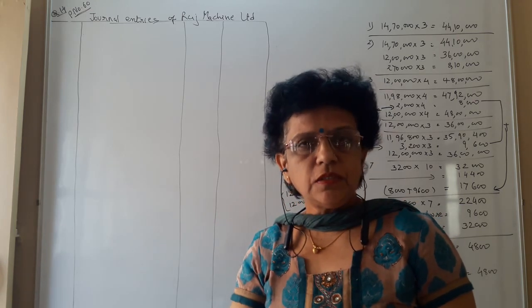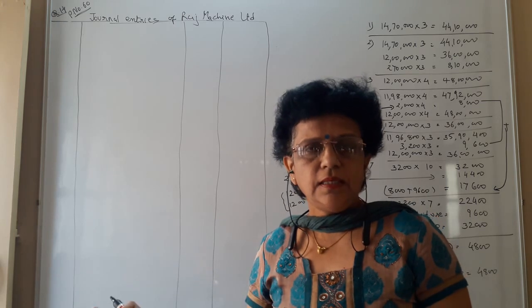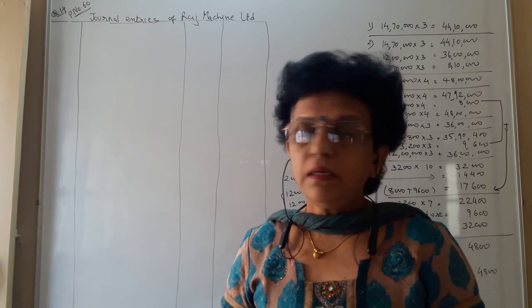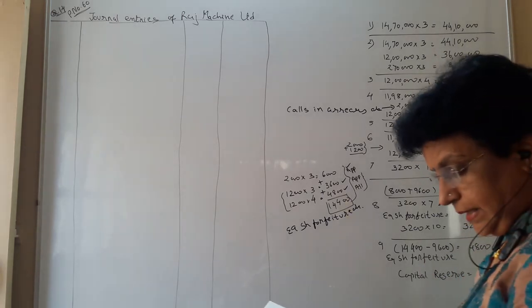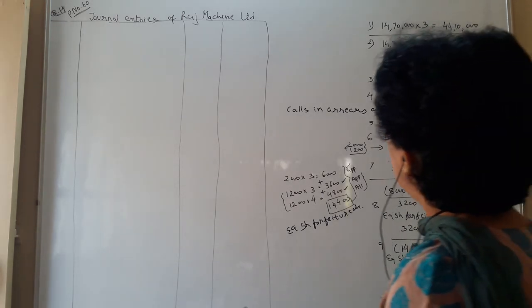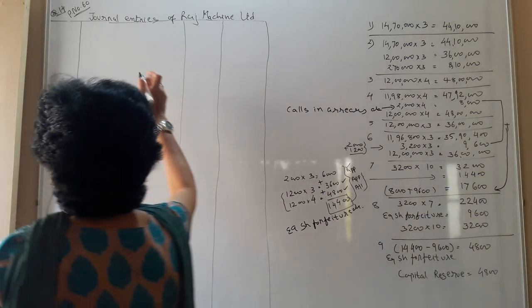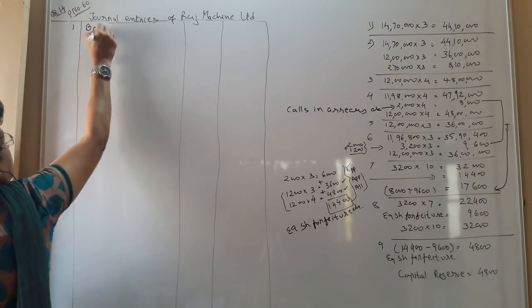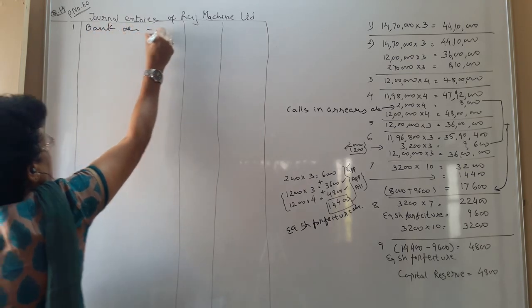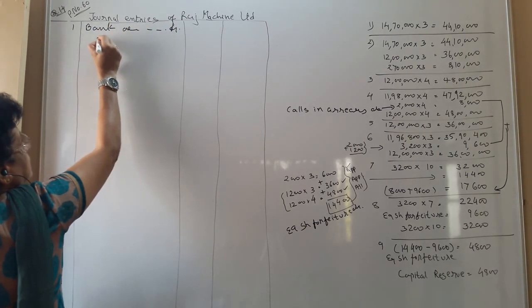Now we write the journal entries in question number 14. Let us continue with the first: the company receives the applications. So the first journal, number 1: bank account debit. I hope all of you are very clear with this journal.